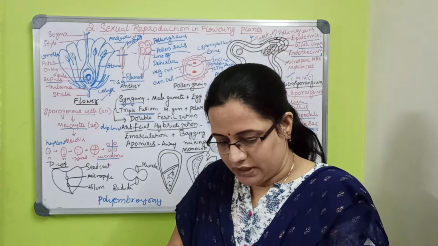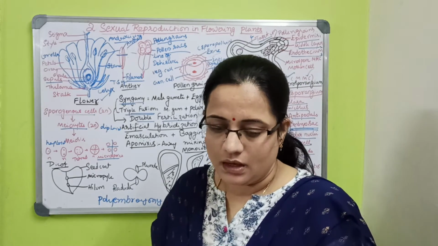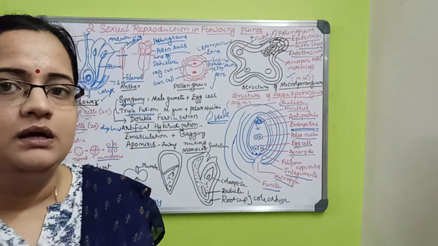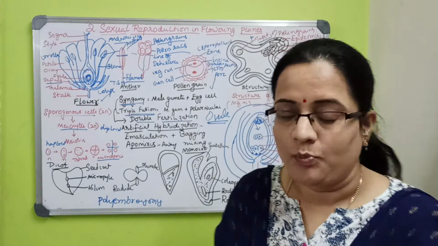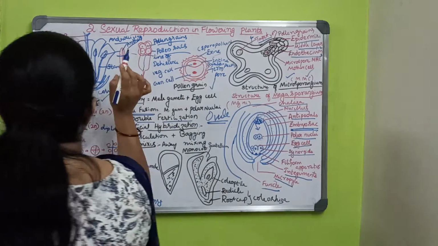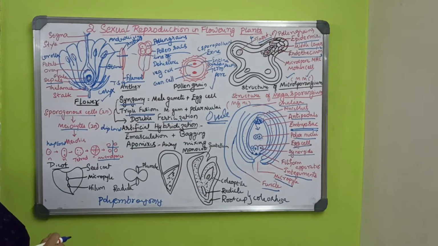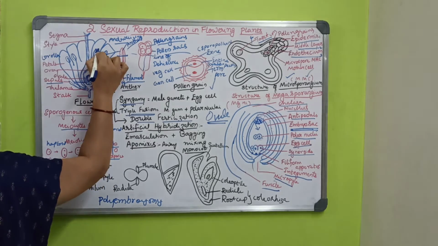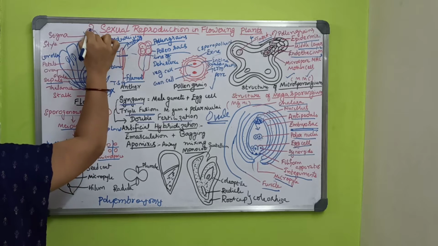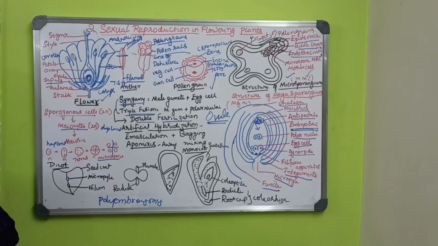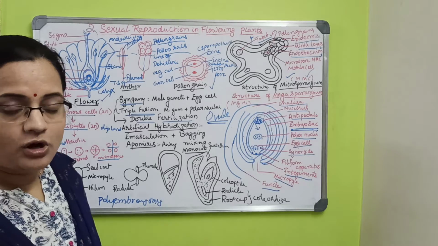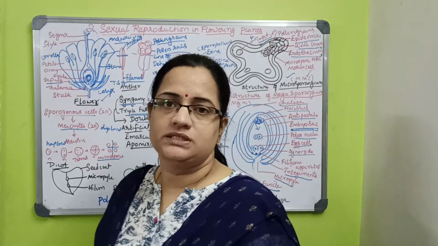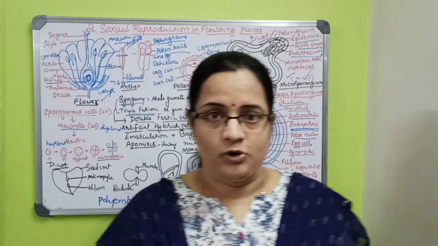Next I will move on to pollination. Pollination is the transfer of pollen grains. Transfer of pollen grain within the same plant, the same flower, is called self-pollination.